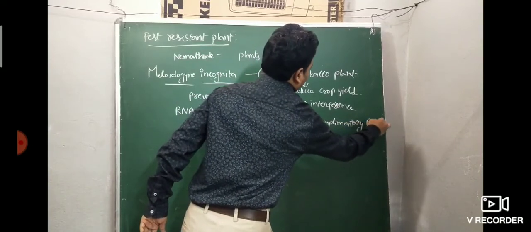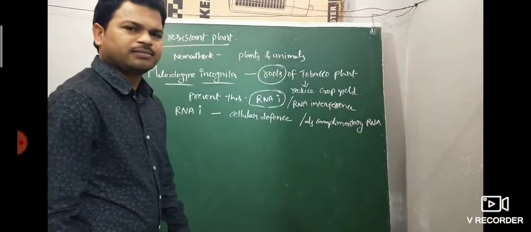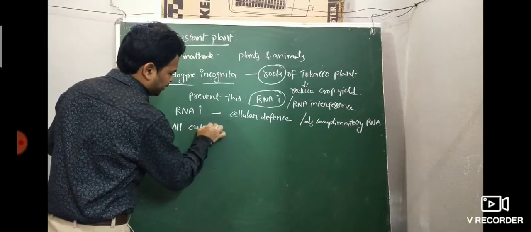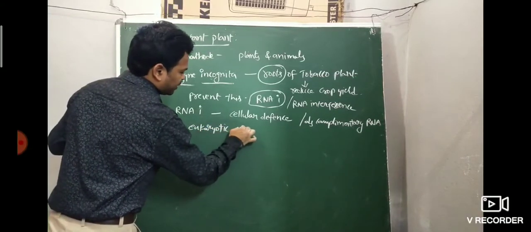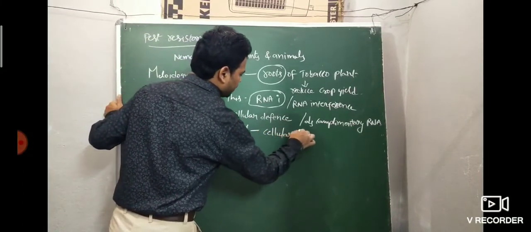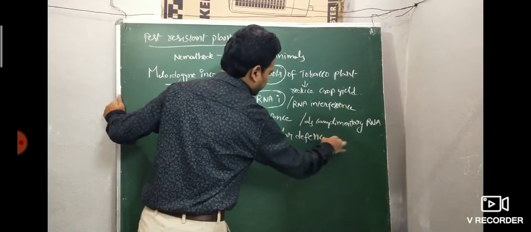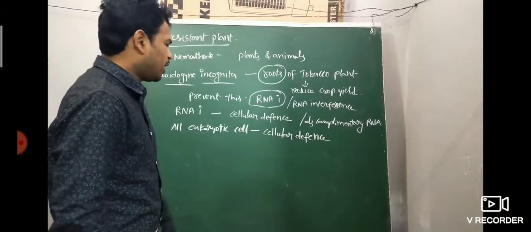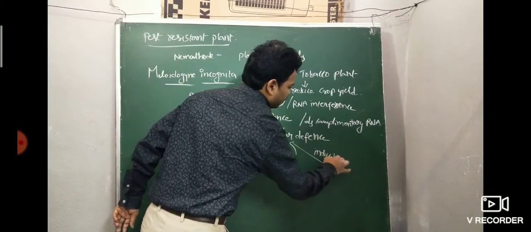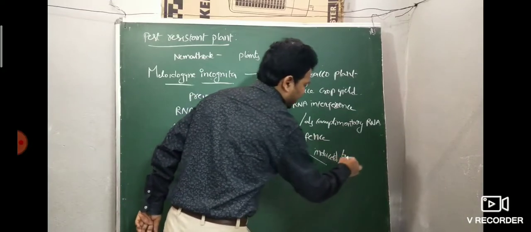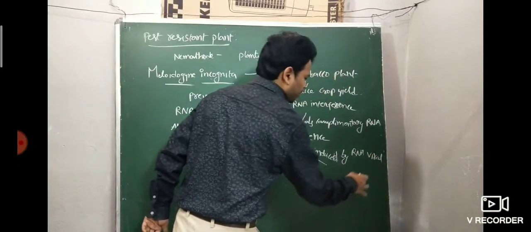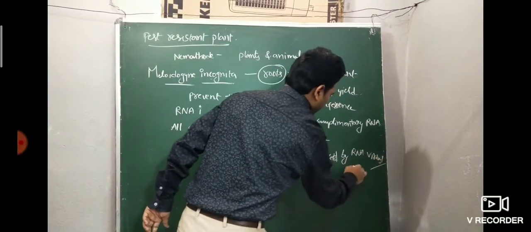All eukaryotic cells have cellular defense. How do all eukaryotic cells have cellular defense? This cellular defense is induced by an RNA virus or viral RNA genome, or by transposons.